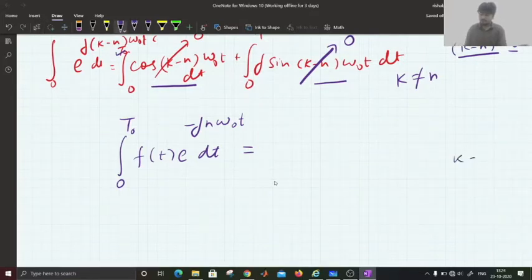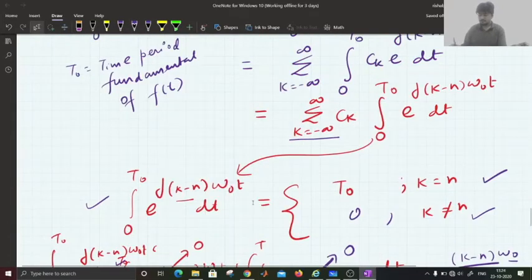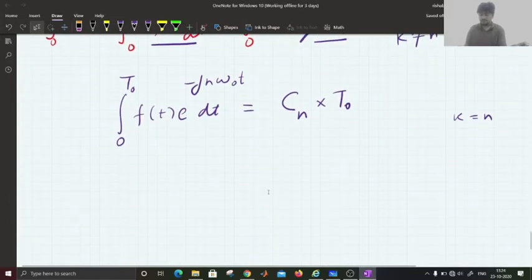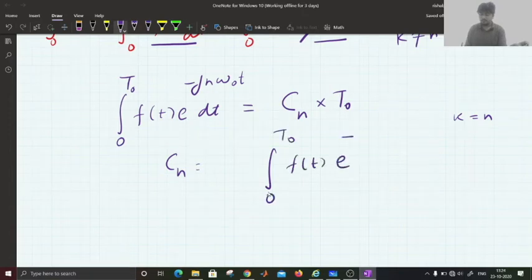So taking k is equal to n, we can write, instead of writing ck, we will write cn. And the only choice that we are left with is t naught. So Cn can be written as integral of 0 to t naught f(t) into e to the power minus j n omega naught t into dt into 1 upon t naught.